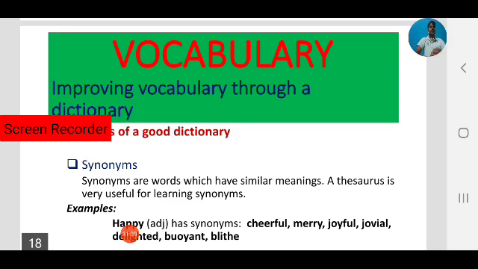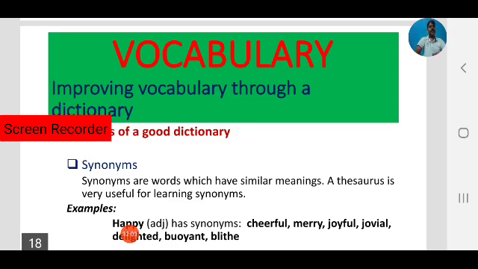In a dictionary we can find synonyms of the words also. A thesaurus is also a dictionary that gives only synonyms and antonyms. A thesaurus is very useful for learning synonyms. In a good dictionary we can find synonyms for the word. Synonyms means similar meanings of the word.